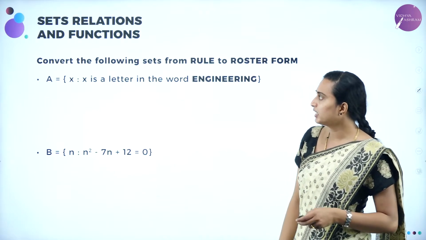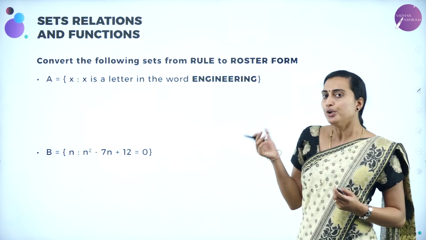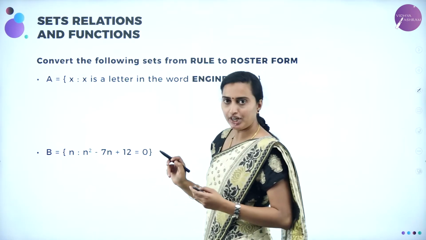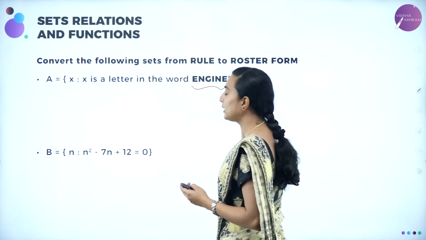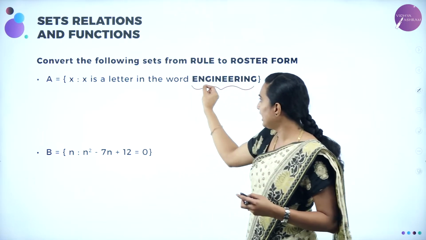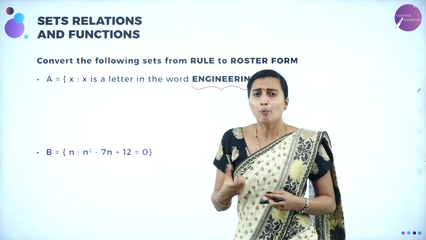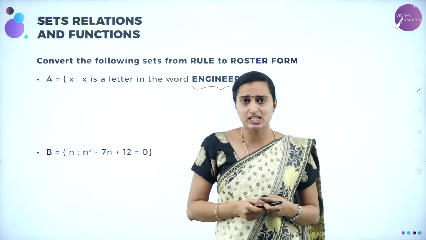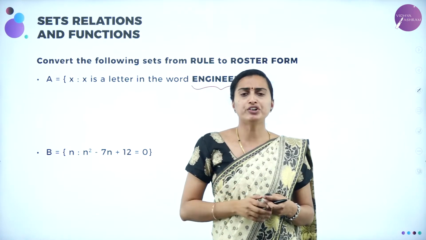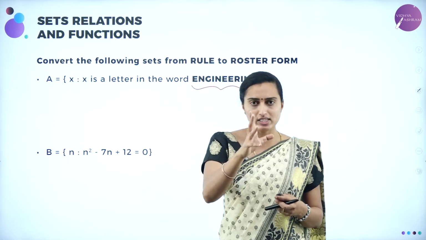The next is to convert the following from rule to roster. Rule to roster means they will be given in a sentence, and you are going to write the elements separated by commas. So x is a letter in the word engineering. Dear students, engineering you may write like this: E, comma, N, comma, G, comma, I, comma, E. Whatever letters are repeated within the set, you are going to write them only one time. That you have to remember. In roster form, if a letter or number is repeated, you write it only once.